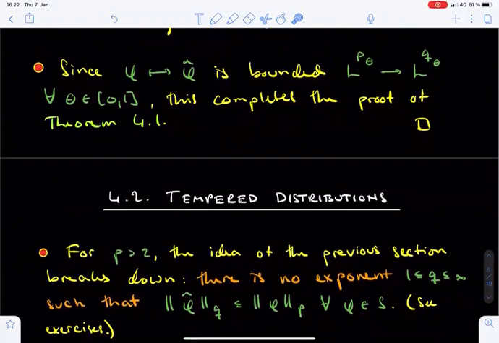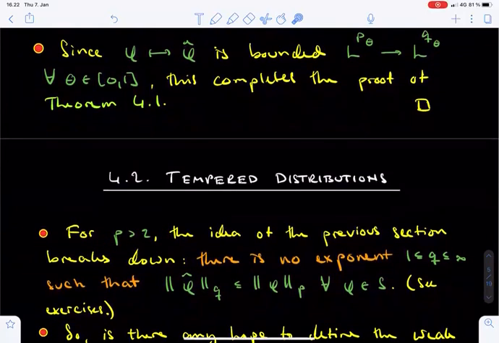As we have already mentioned a few times, the same idea for defining the Fourier transform does not work when the exponent p exceeds 2. In fact, for such an exponent p, there is no exponent q between 1 and infinity such that the L^q norm of the Fourier transform of phi would always be bounded by a constant times the L^p norm of phi, when phi is a Schwarz function. We will see this in the exercises. So, we need to find a new idea for defining the Fourier transform in this range of exponents, and this is where the space of tempered distributions will be needed. These will be defined and studied in the next lecture.